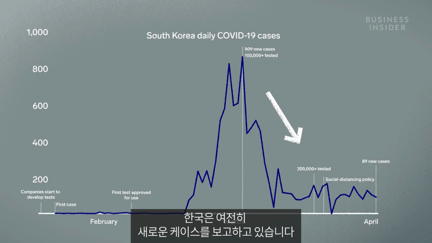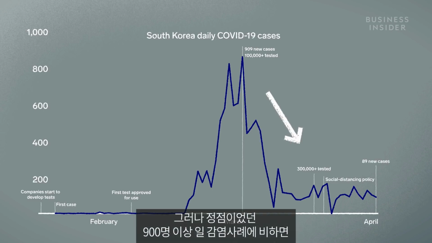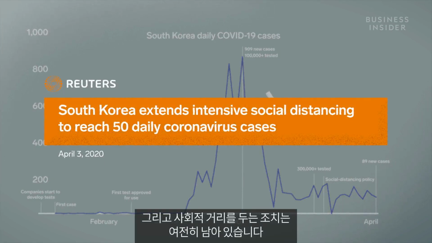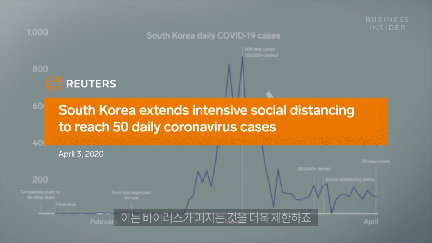The country is still reporting new cases, but compared to the over 900 daily cases during its peak, the outbreak is much more manageable. And social distancing measures are still in place, further limiting the spread of the virus.